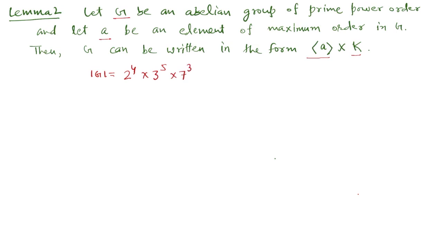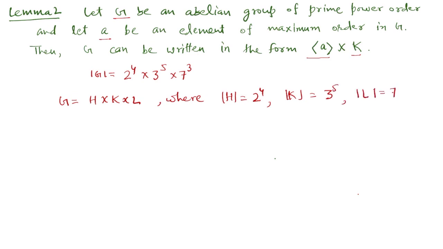Then using lemma 1 and the remark following that lemma, we can write G as the direct product of three groups H, K and L, where the order of H is 2 to the power 4, the order of K is 3 raised to power 5, and the order of L is 7 cube. So we now concentrate on H, K and L separately.